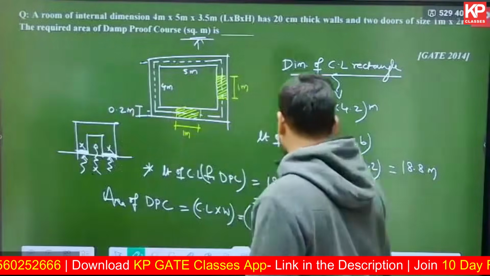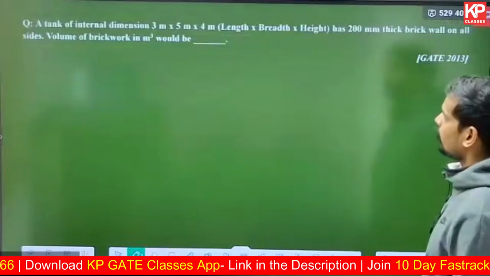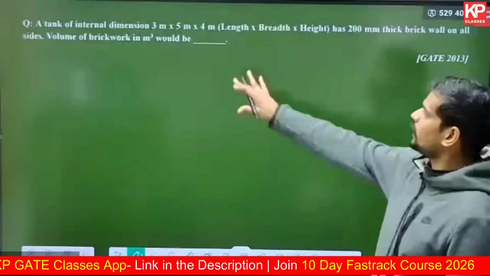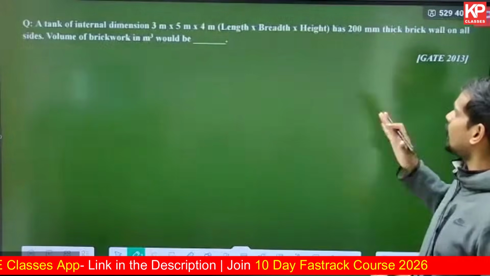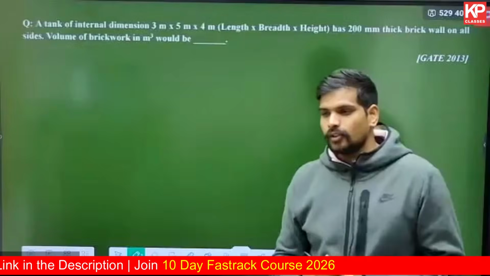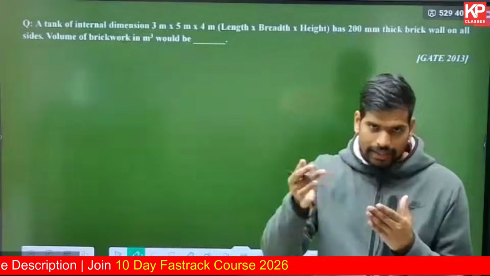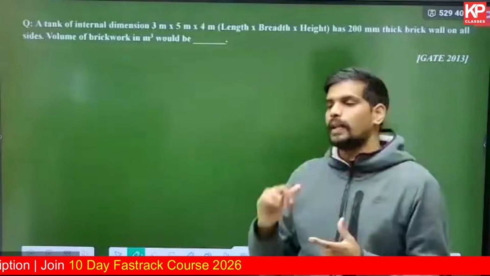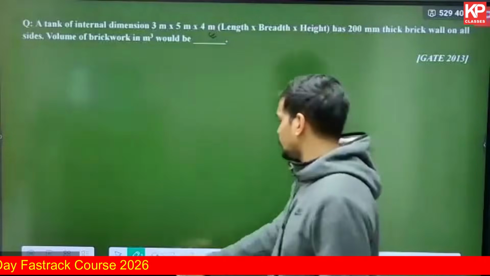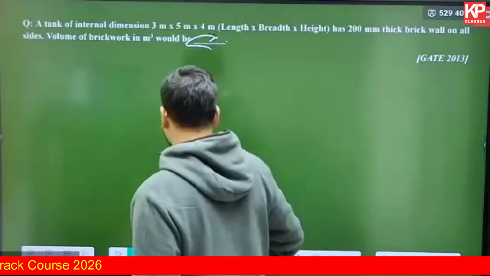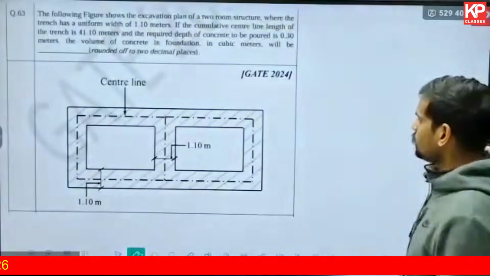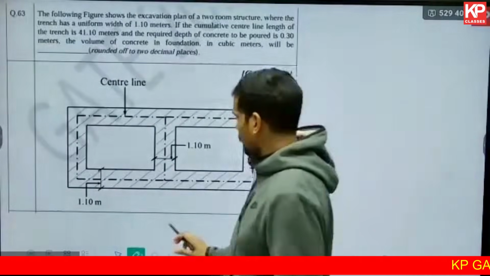Wonderful. Let us now move on to the next concept. This one you can solve for your homework. I'll skip through it. It is the same concept. Basically, they have given the dimensions of the tank, length, breadth, and height. The wall thickness is given. Volume is being asked. You know how to calculate the volume? Find out the area of the wall footprint, multiply it with the height of the tank, that is 4 meter. You can easily find out the volume. You can use the centerline method even here. Correct? You can do this for your homework. This question let us solve.